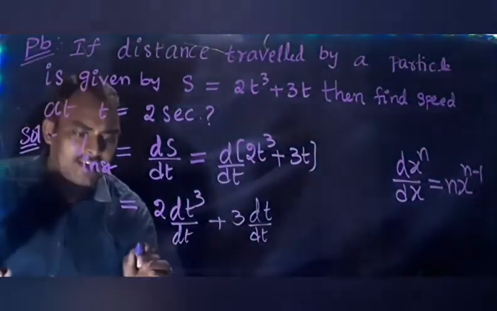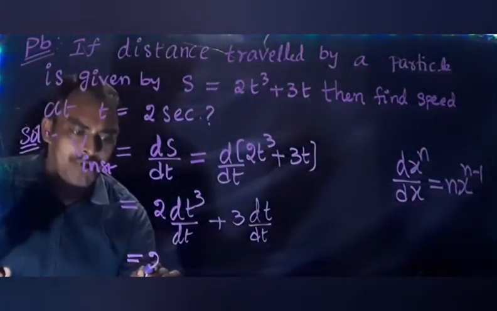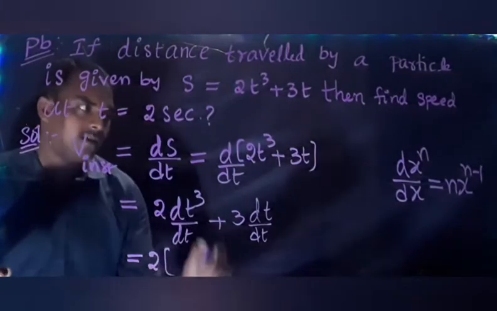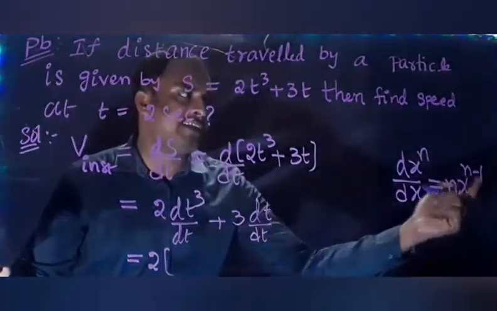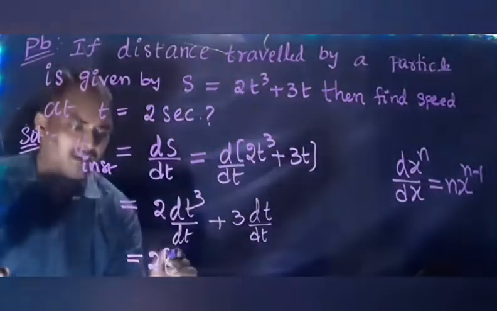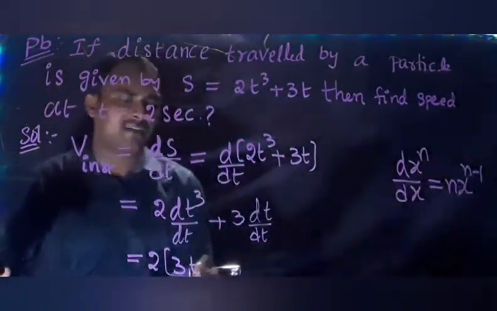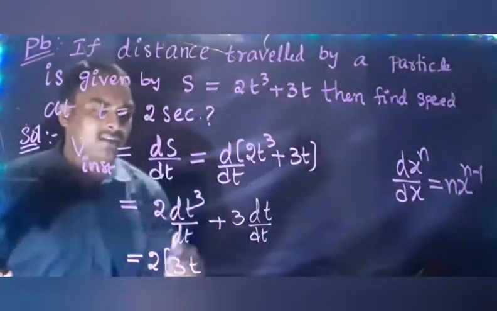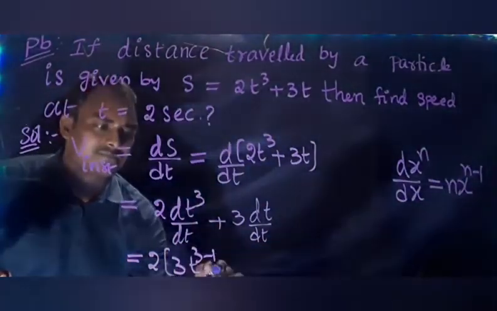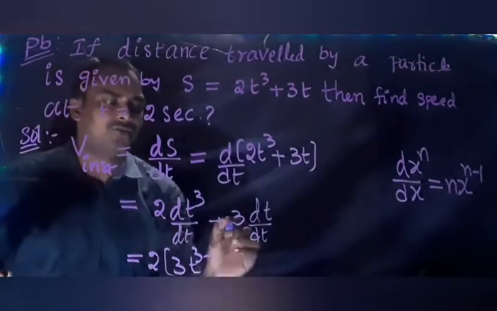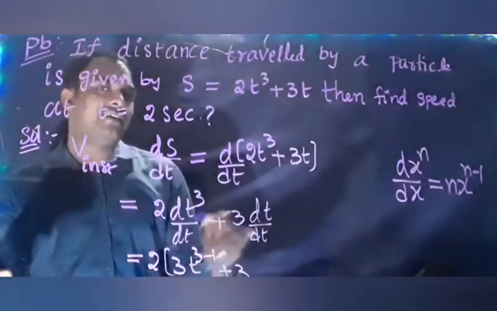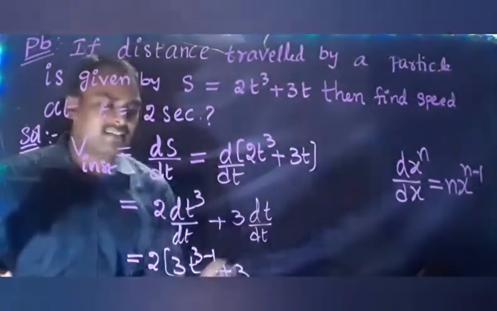According to that formula, we can write 2 into n into x power n minus 1. Here the n value is 3. So 3 into t power 3 minus 1, plus 3 into, here dt by dt we can cancel directly, it becomes 1.